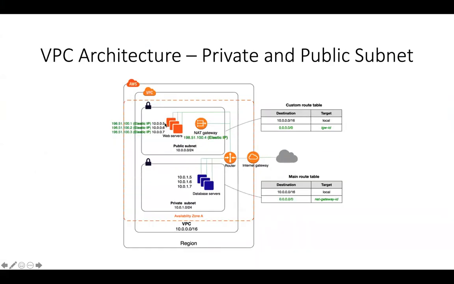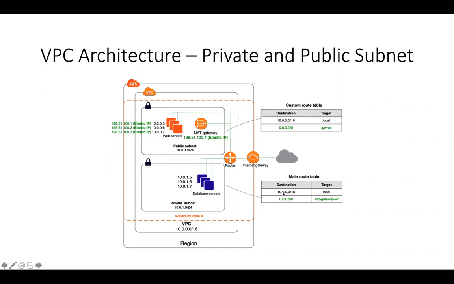So just a small recap. We created our VPC, and we had 2 availability zones. We have one availability zone mapped to one public subnet and another availability zone mapped to another subnet called a private subnet. We launched 2 EC2 instances, one in the public subnet and one in the private subnet. And then we created 2 routing tables, but one was already created for us when we created the VPC, which was called the main routing table. And then the other one was called a custom routing table. So with this custom routing table, we associated the public subnet, and with the main routing table, we associated the private subnet, right?